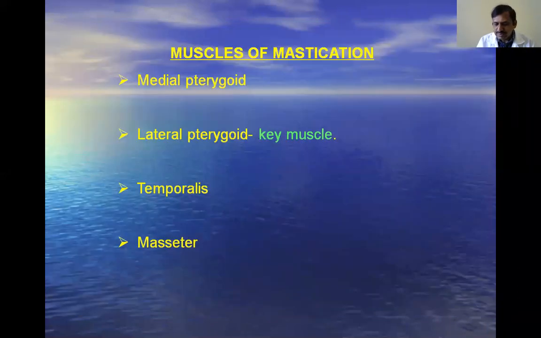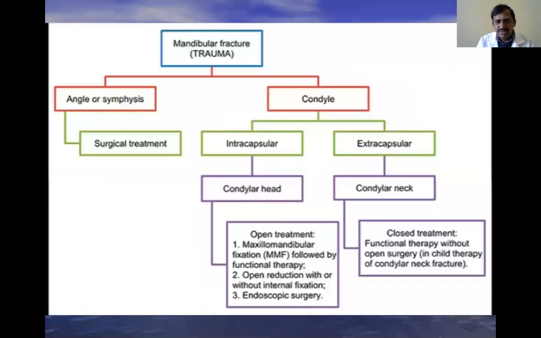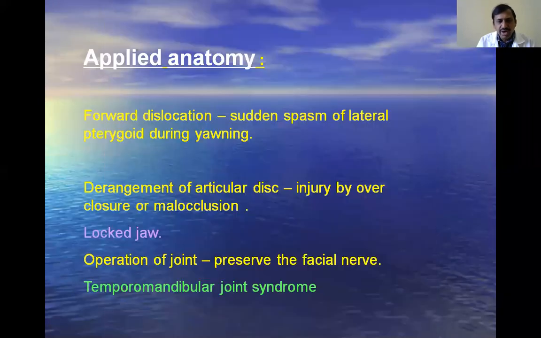Next, another important thing, that is the mandibular lockjaw. Lockjaw of the mandible is the most common clinical condition in tetany. In tetany, there is locking, especially severe contraction of the masseter muscle. The person is unable to open his mouth. That is because of the severe contraction of the masseter muscle. That is the other important thing.